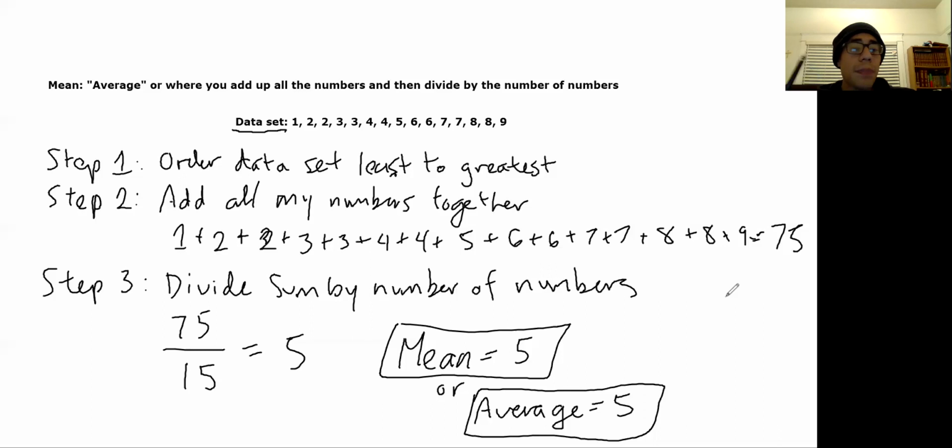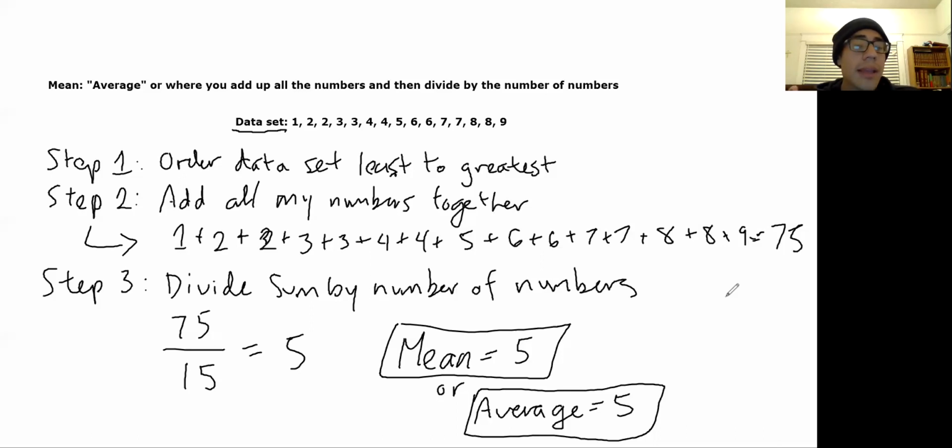So step two, you're going to add all the numbers together, right? So in this case, I have them all here. When you're doing this, you're going to add them all up and you're going to get a big number. In this case, I ended up getting 75 when I added them up. Feel free to check that number. I do make mistakes sometimes. If I make a mistake, please correct me. Please send me a message, that kind of stuff. So anyways, I got 75, right?